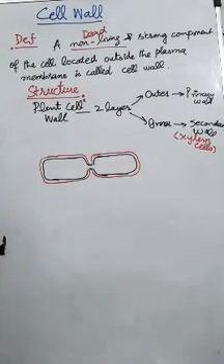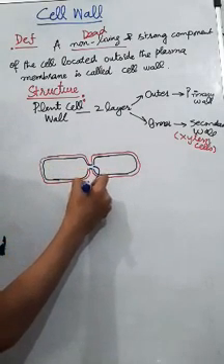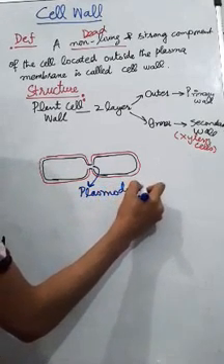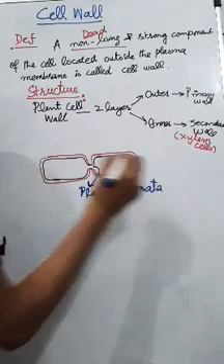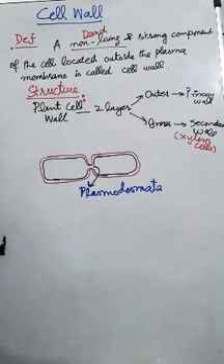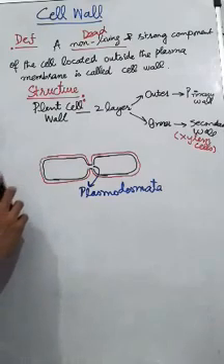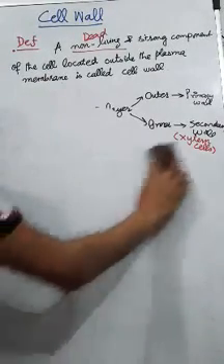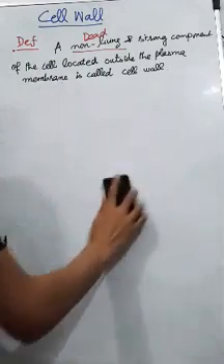And these pores, which are present in the cell walls of the adjacent cells, are called plasmodesmata.